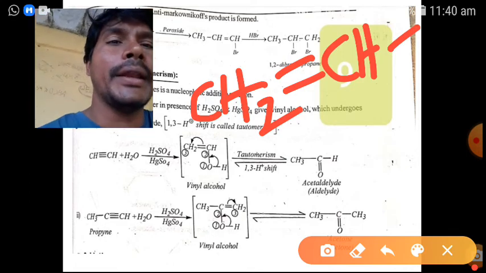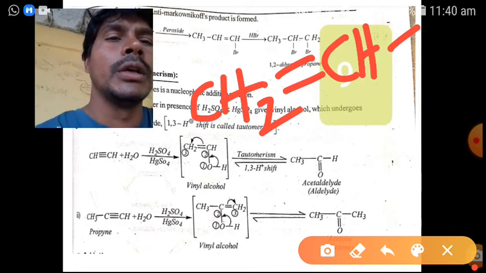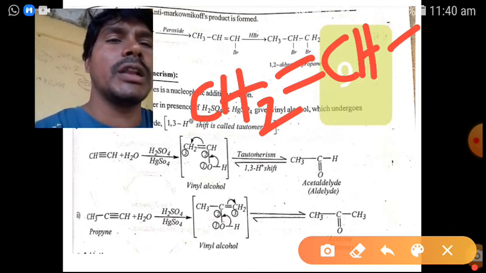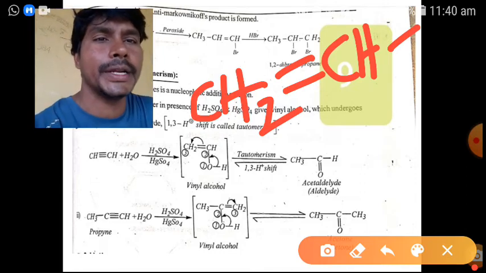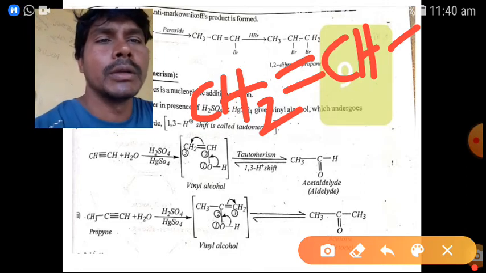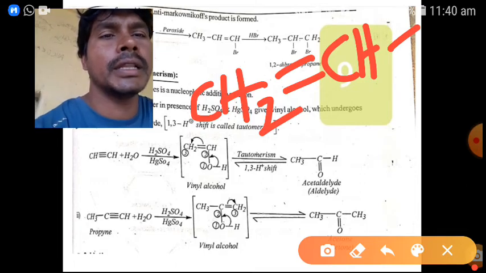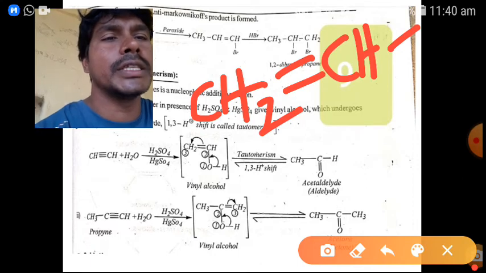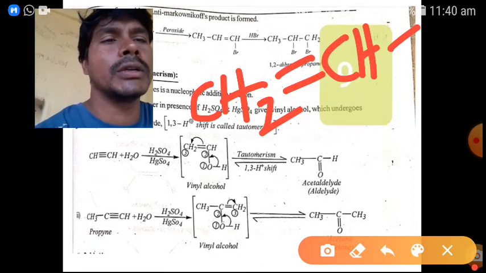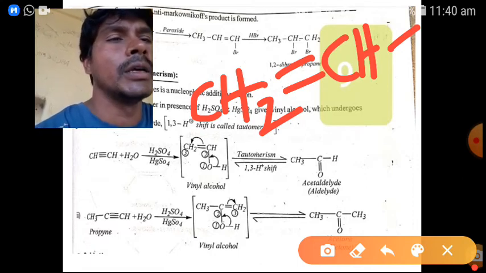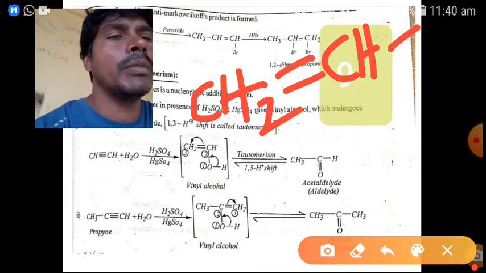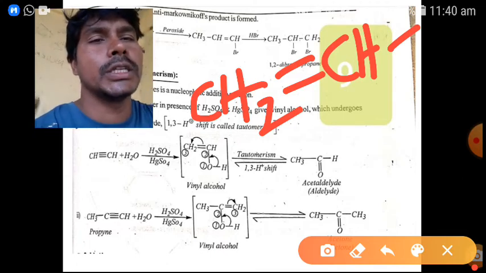Next one, propyne reacts with H2O in the presence of sulfuric acid and mercuric sulfate. This is a vinyl alcohol derivative, and then it participates in tautomerism. We get the acetone molecule, that is CH3, single bond, C double bond O, single bond CH3, acetone.